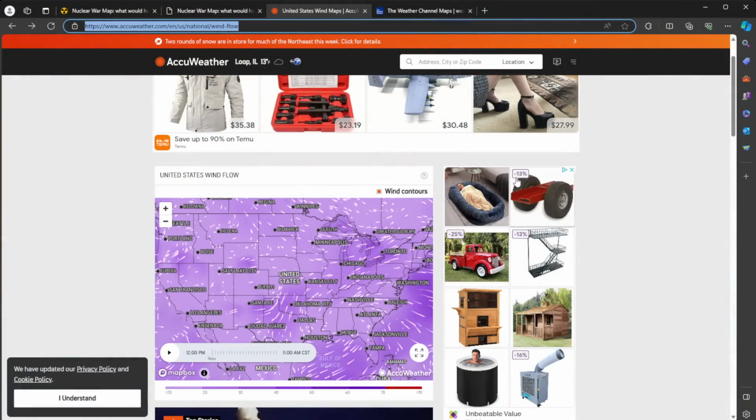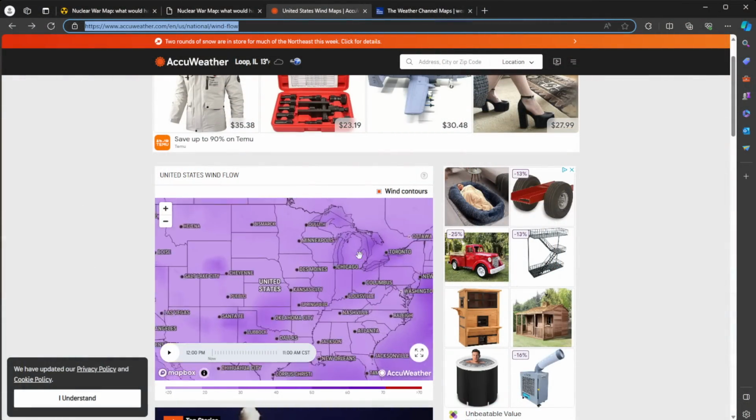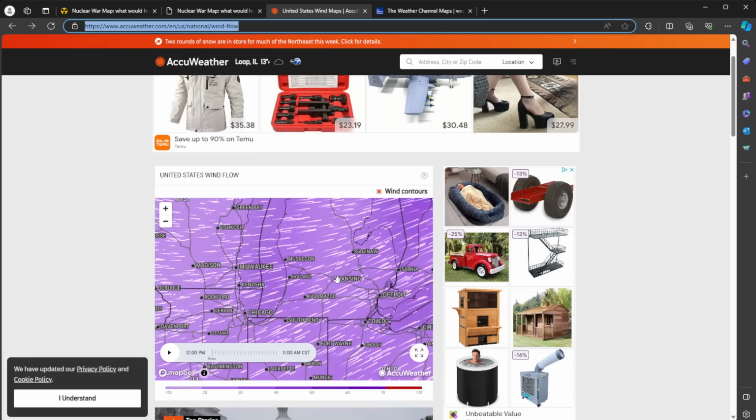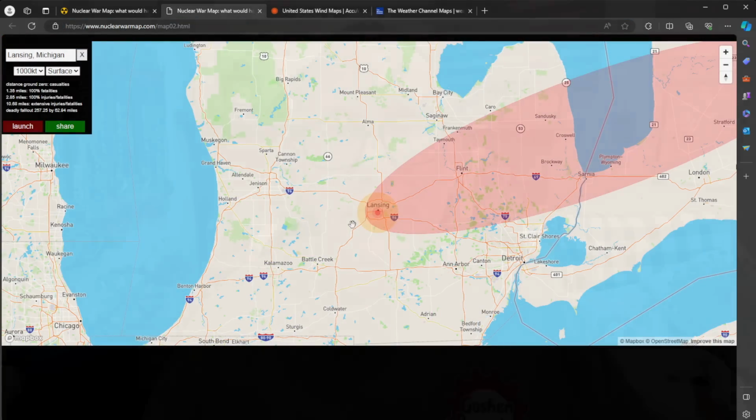If I simply just go to AccuWeather, this shows at any given time what the prevailing winds look like right now. So if I zoom into Michigan, remember, I just showed you a detonation in Lansing, and sure enough, look, the prevailing winds are going in this direction, and that indeed matches perfectly with the fallout zone from Lansing. And there's a term for that, by the way. It's called coincidence, because I've been playing with the simulators, and the simulators do not take into account prevailing winds.